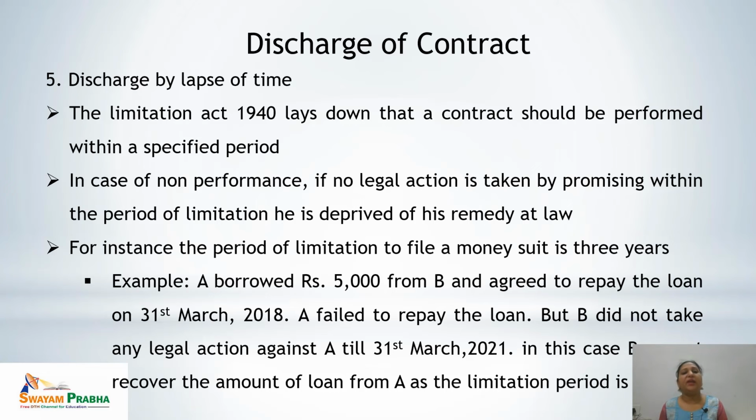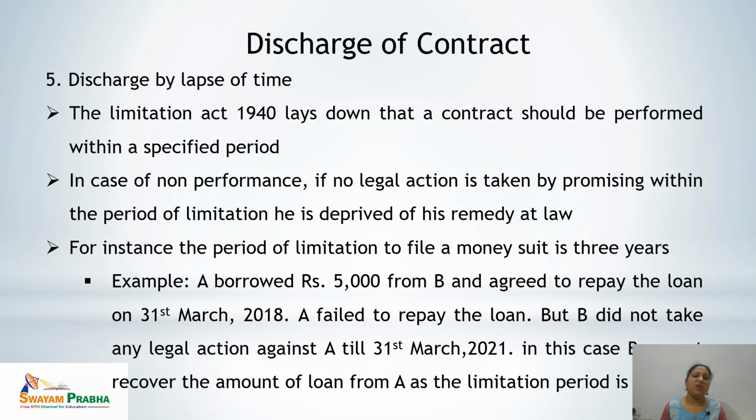But if that legal action is not taken in the specified period defined under the Limitation Act 1940, this will deprive him of his remedy at law. Let's take an example. If the time period for filing a money suit in the Limitation Act 1940 is 3 years, then after 3 years any party cannot take any legal action against the other party.